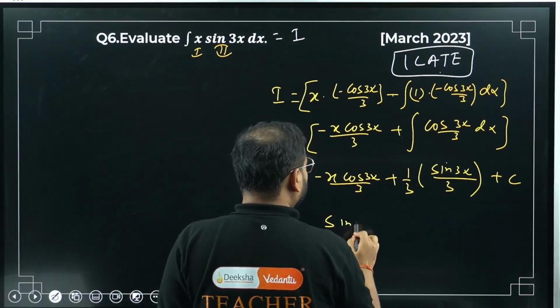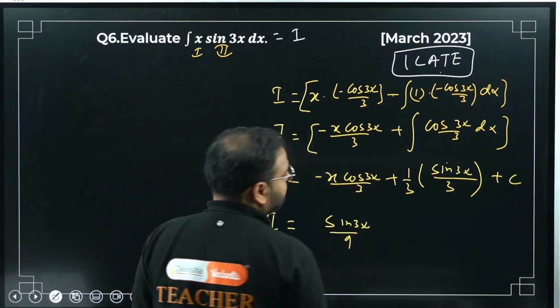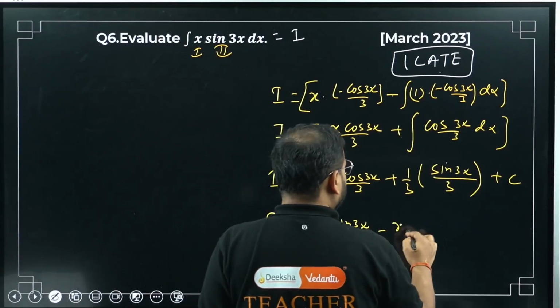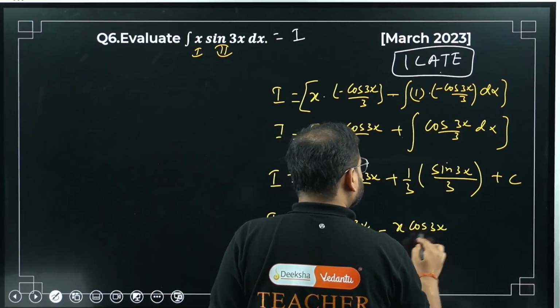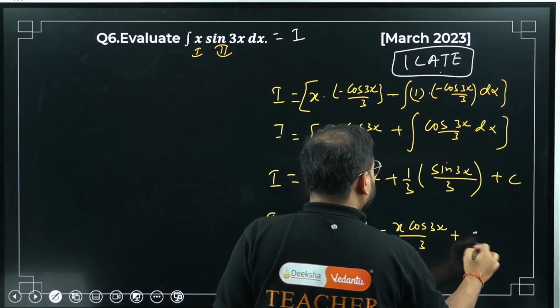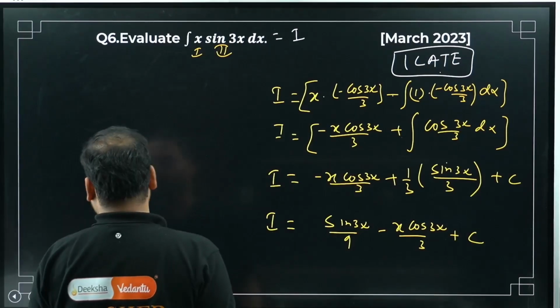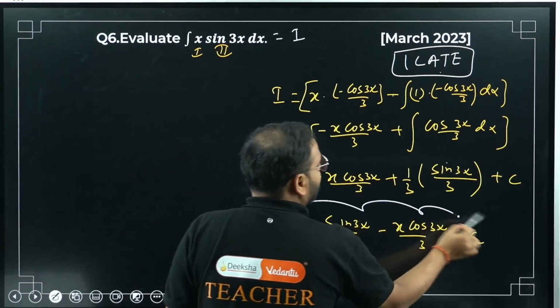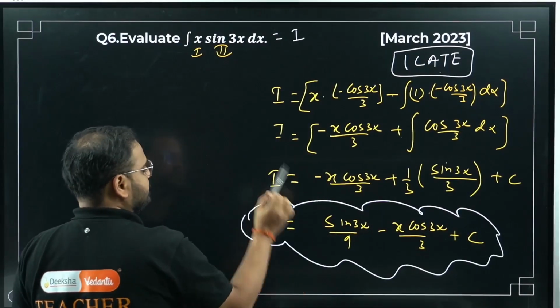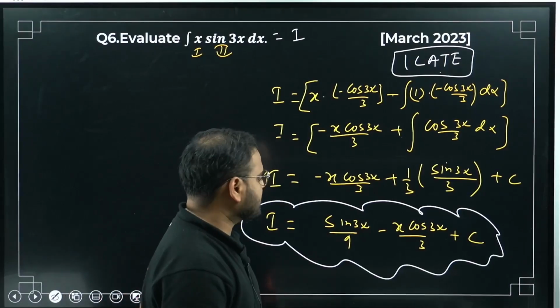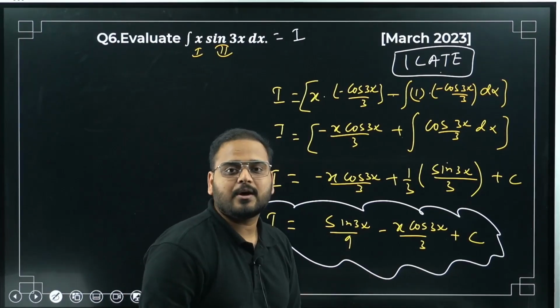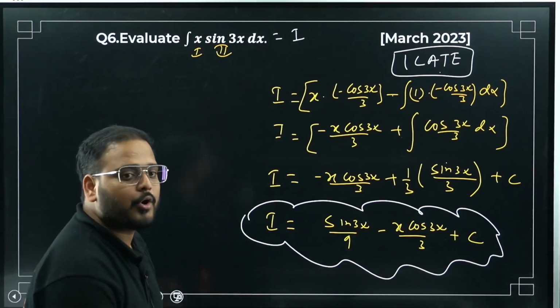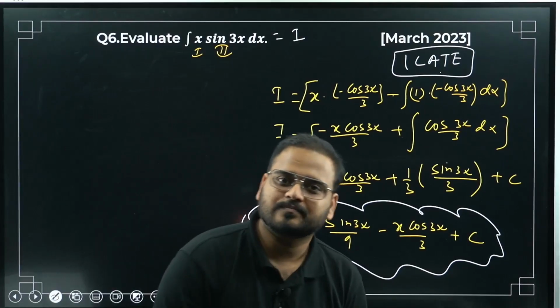So my answer for I is sin 3x by 9 minus x cos 3x by 3 plus c. If you want, you can take 3 common. If you don't want, you can just keep it like this also. Both of the answers will be correct. Sin 3x by 9 minus x cos 3x by 3 plus c. Question number 6 is over.